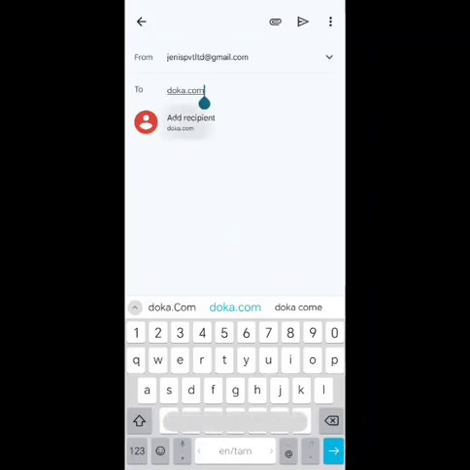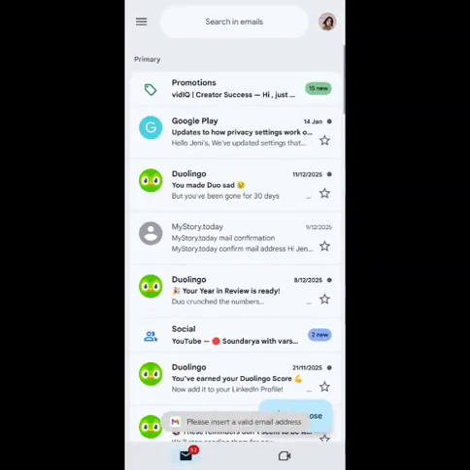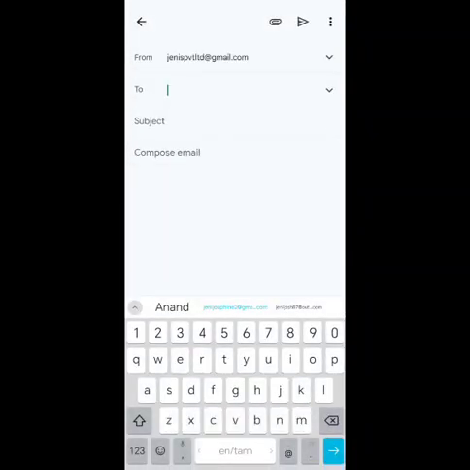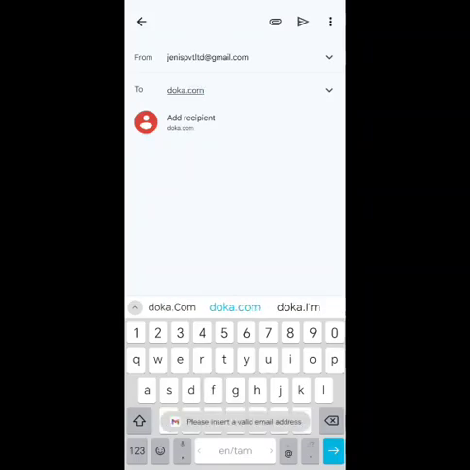Next, here you can see doka.com. Of course, again we will check this. Yes, to mail ID doka.com. This is your mail ID and the recipient.